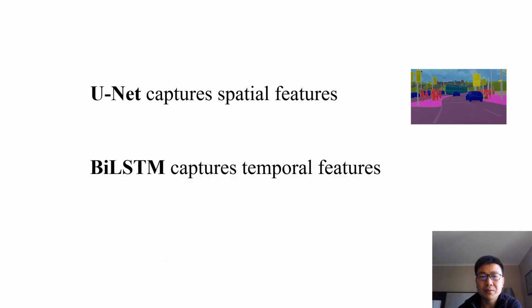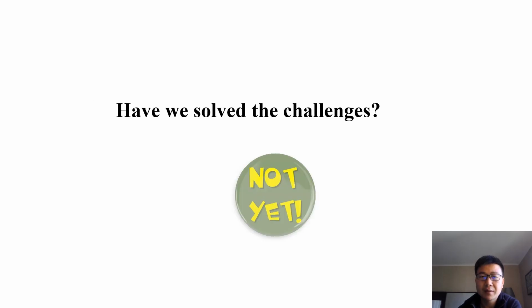Here the UNet is good at capturing spatial features. The UNet is widely used in image segmentation. The bidirectional LSTM is good at capturing temporal features, which is commonly used for time series forecasting. Now we complete the meta model architecture design, but have we solved the challenge yet?